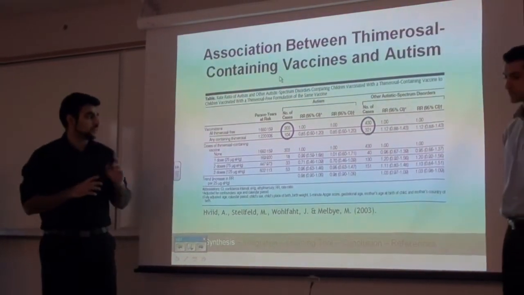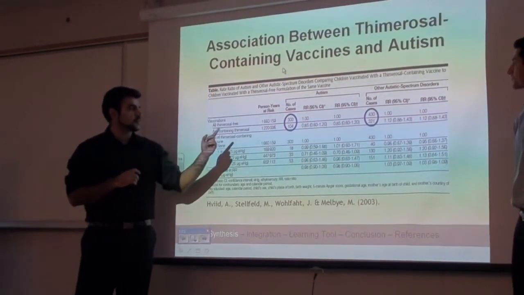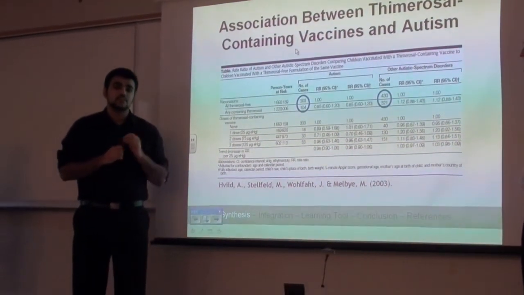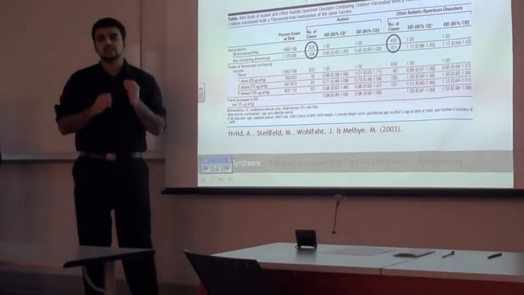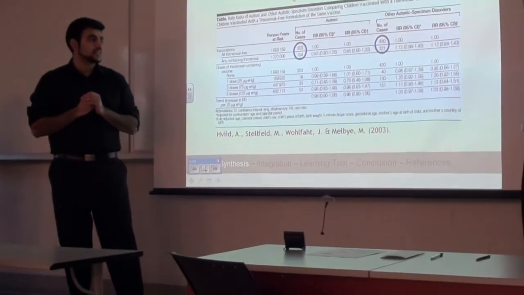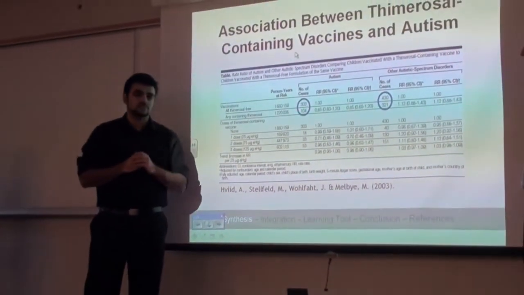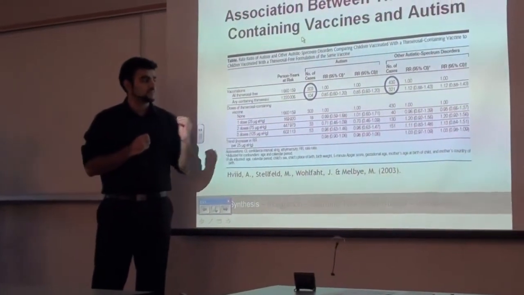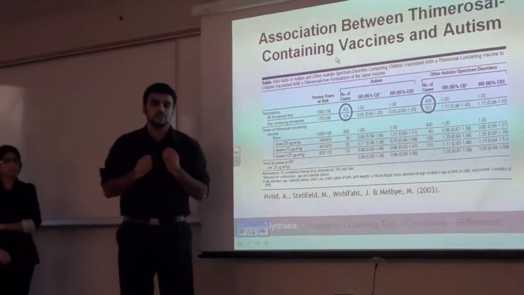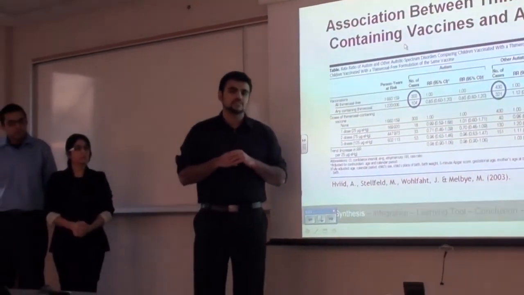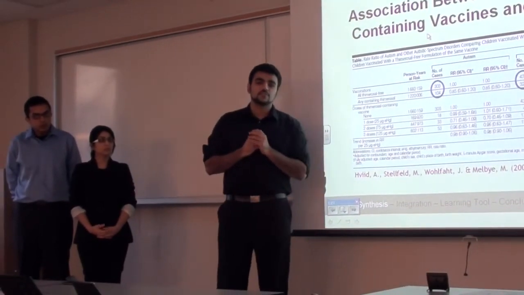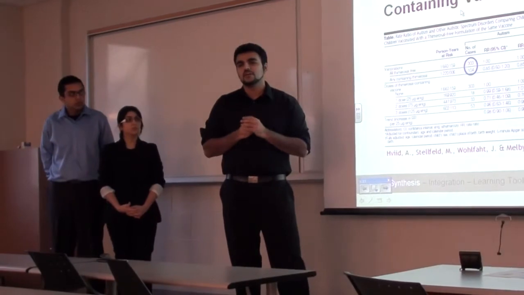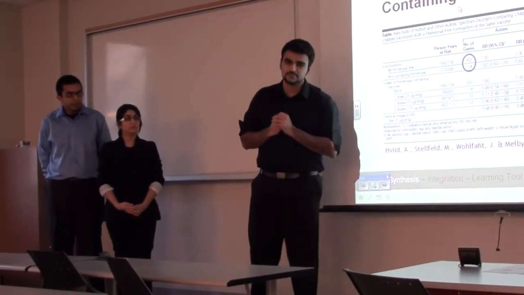So as you can see, in this period of time, there were 407 cases of autism, and out of those, 303 cases occurred in individuals who did not receive thimerosal-containing vaccines. And similarly, for autism spectrum disorders, so disorders similar to autism, there were 751 cases, and 430 of them again occurred in individuals who did not receive thimerosal-containing vaccines. Therefore, the authors were unable to find any conclusive evidence to form a correlation between autism and thimerosal.